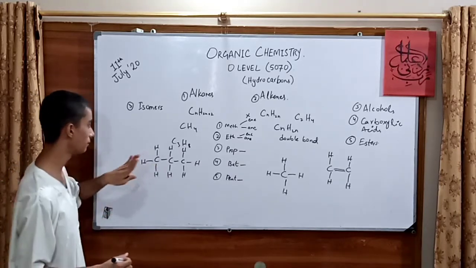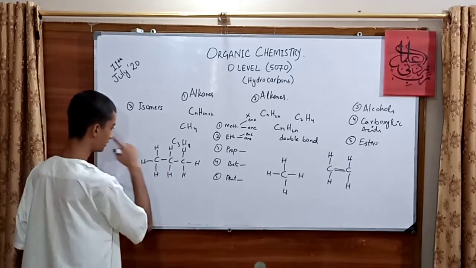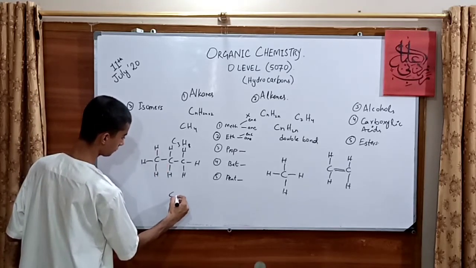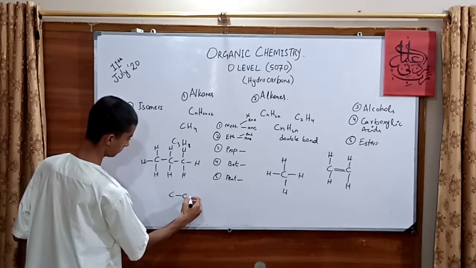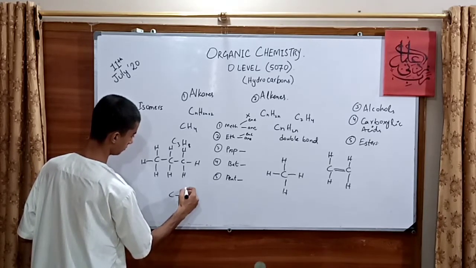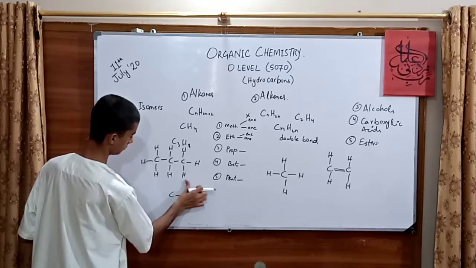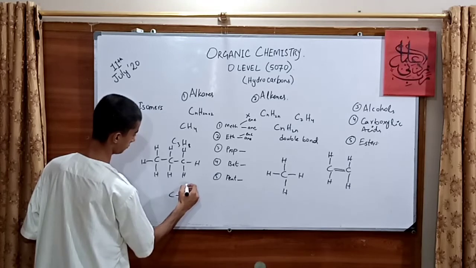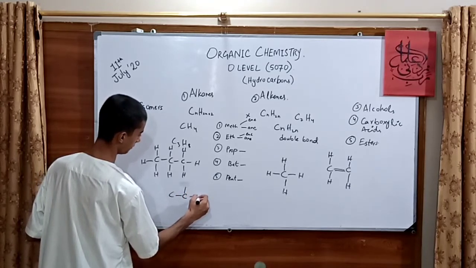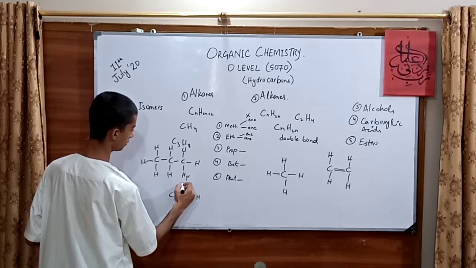Although it has the same molecular formula, the structural formula would be quite different. For example, if I go with C, then H, then C, then H, then H.